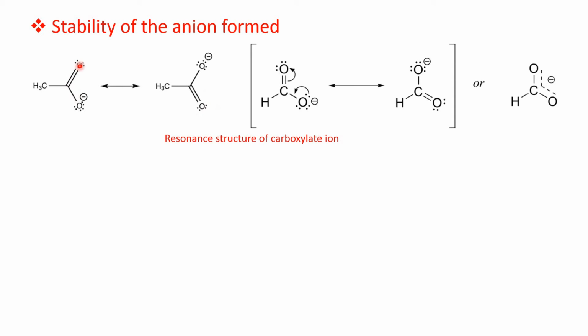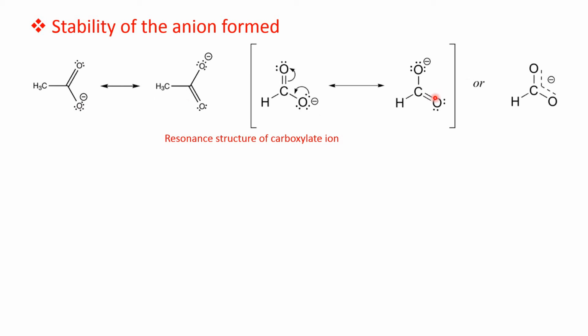In a resonance structure, if positive-negative charge separation is present, those resonating structures are less stable compared to delocalization of the negative charge. And moreover, these two structures are equivalent structures.